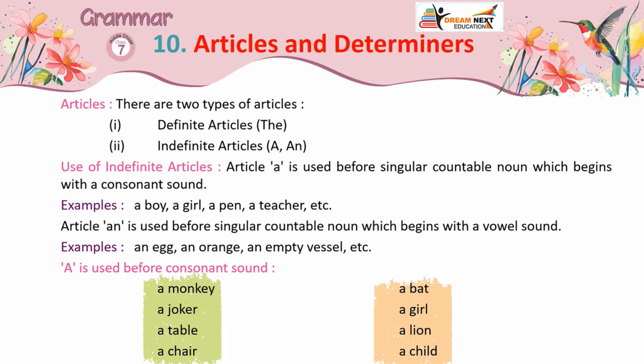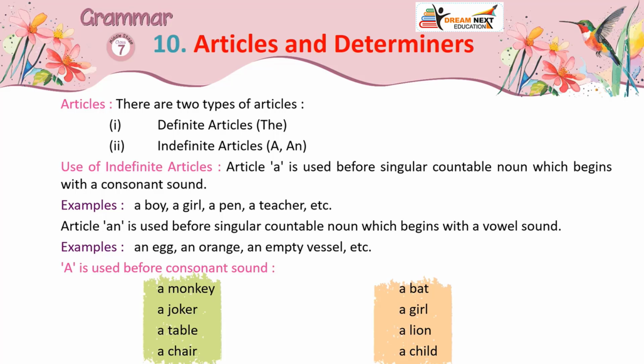Use of indefinite articles. Article a is used before a singular countable noun which begins with a consonant sound. Examples: a boy, a girl, a pen, a teacher, etc. Article an is used before a singular countable noun which begins with a vowel sound. Examples: an egg, an orange, an empty vessel, etc.